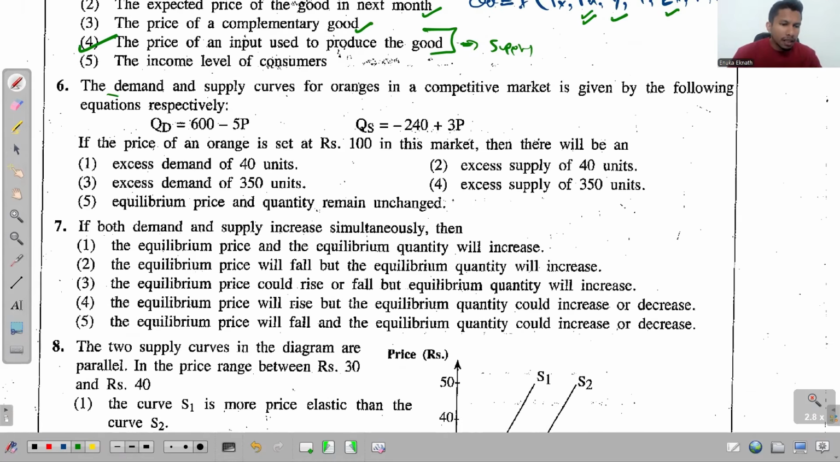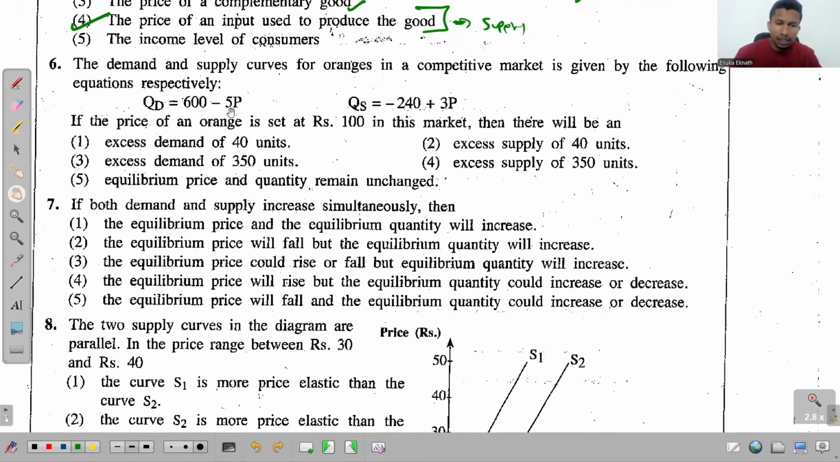There it says the demand and supply curves for oranges in a competitive market are given by the following equations respectively. So we get the demand equation and the supply equation. If the price of an orange is set to rupees 100 in this market, then there will be an excess demand or excess supply. So that's what we need to select.